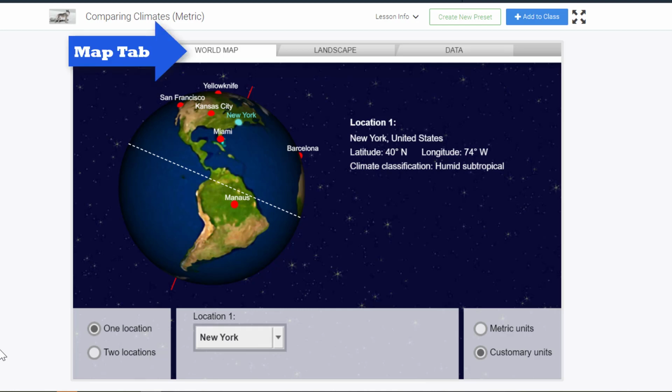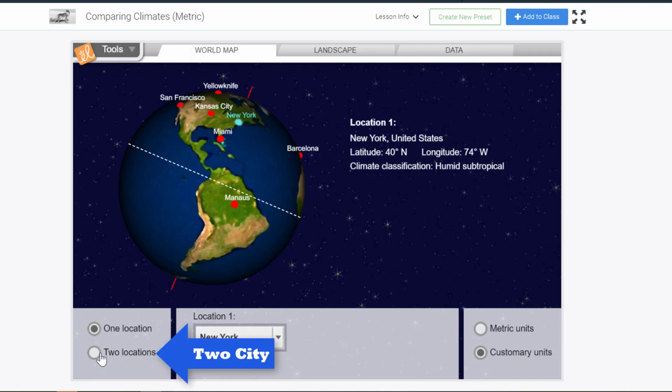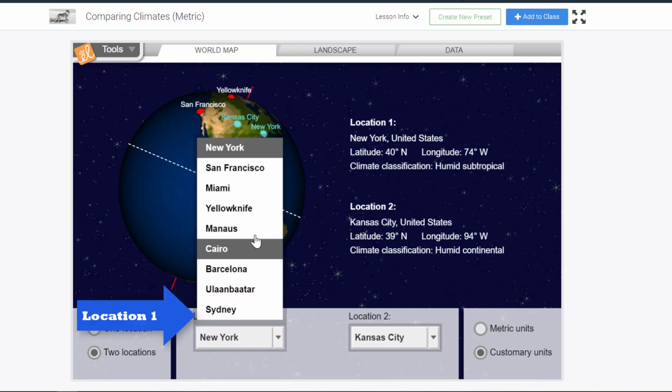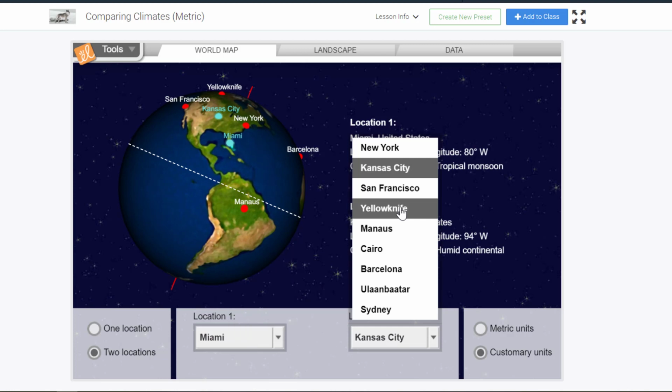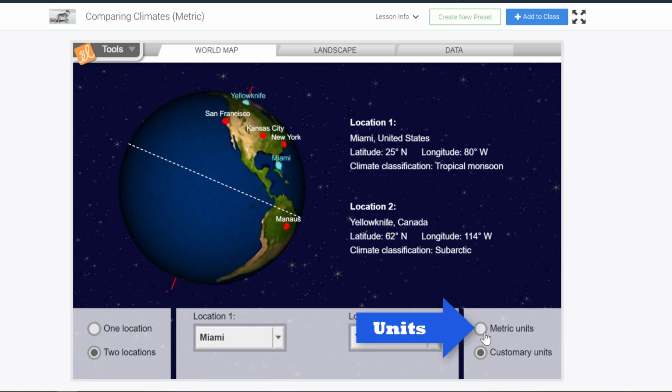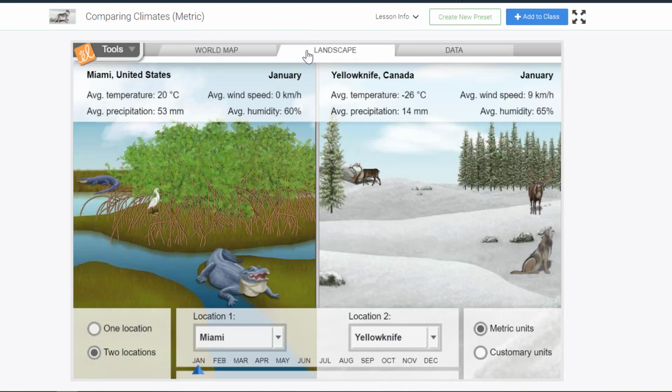On the World Map tab, we can select the two-city option and then select Miami from the Location 1 dropdown and Yellowknife from the Location 2 dropdown. We will want to make sure we select metric for our units. We will then click on the Landscape tab and take note of the average temperatures in January in Miami, which is 20 degrees Celsius, and in Yellowknife, which is negative 26 degrees Celsius.